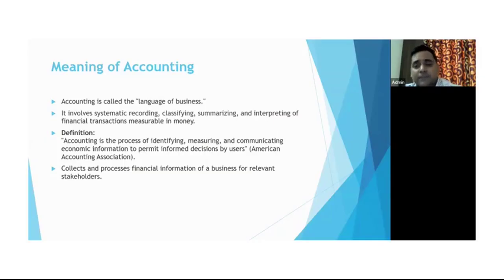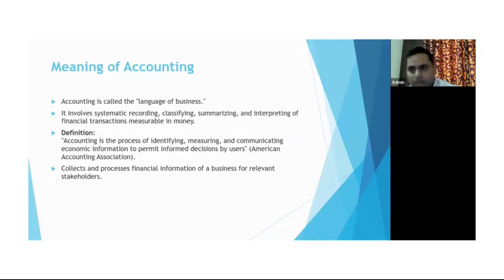After preparation of this, the interpretation is very much required. So interpretation is nothing but to depict all those transactions, all those activities in layman language. I would say it is easily understandable for everyone.